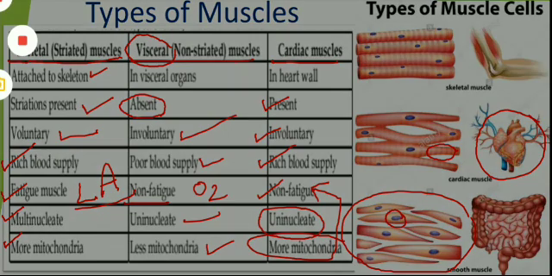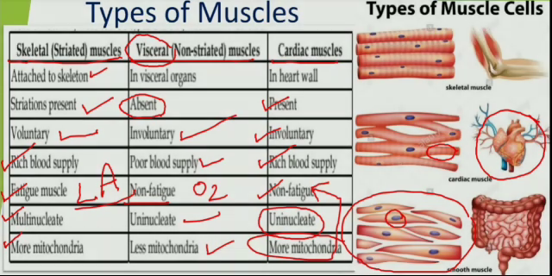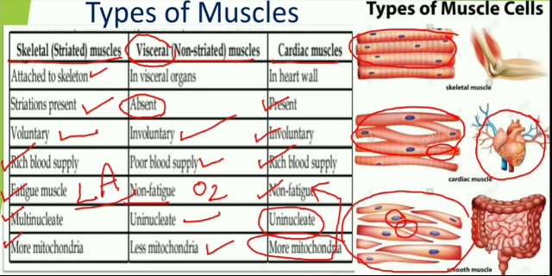Now, we can go through another differentiation. Skeletal muscles are arranged parallelly, cardiac muscles are branched, and smooth muscles are tapering. Tapering means both ends are pointed. You notice here, this end is also pointed, this end is also pointed, and this is another difference between these three types of muscles.